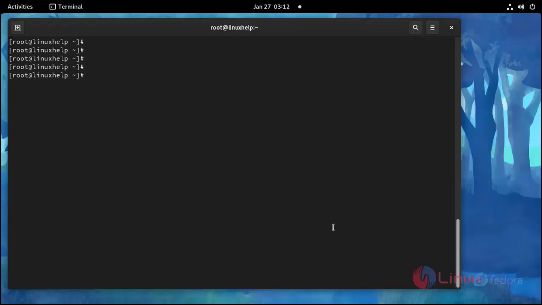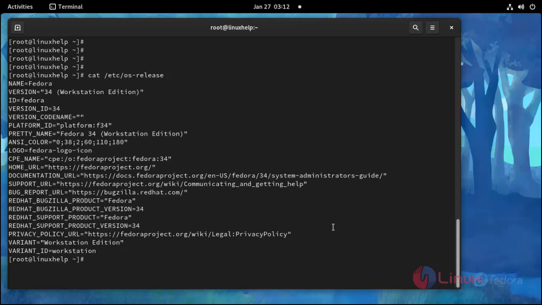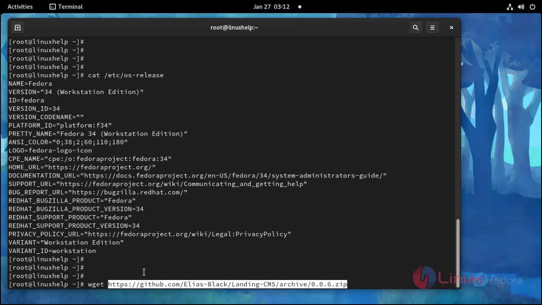Now I'm going to check the OS version. Use the following command. This is OS version Fedora 34, and then I'm going to install Landing CMS by using the wget command. Press enter.